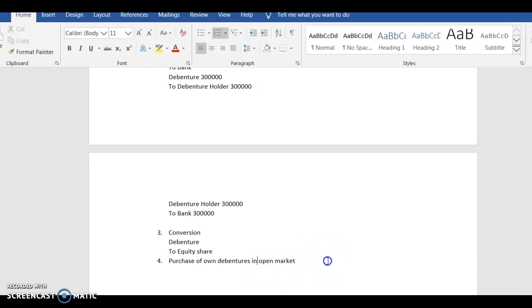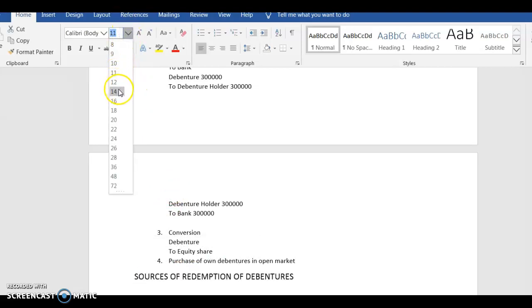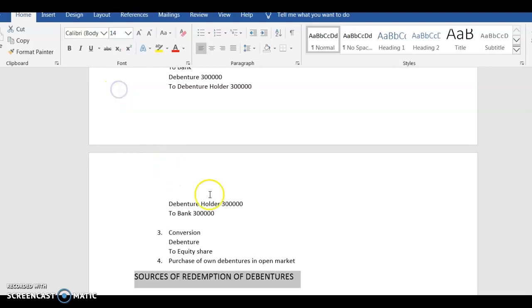So let's now continue with the second important thing, that is sources of redemption of debentures. I noticed in the last video the font size is a little less, so let me just increase it. I think 14 should be sufficient.